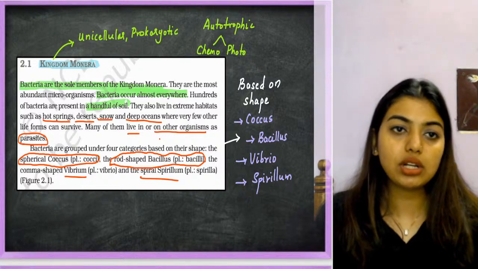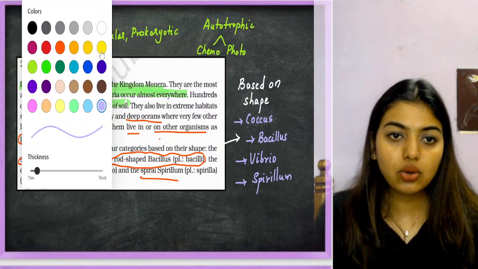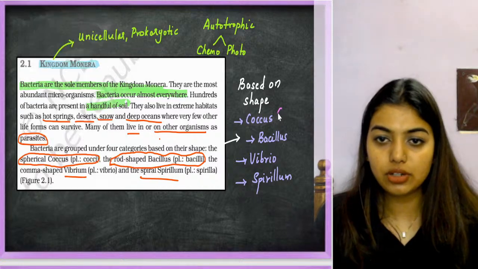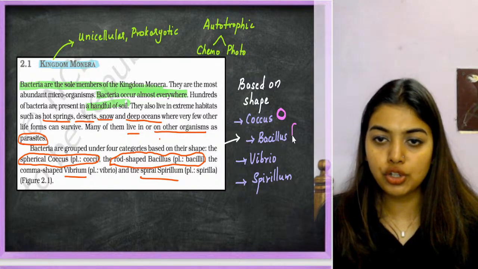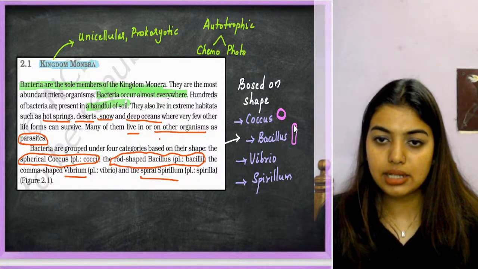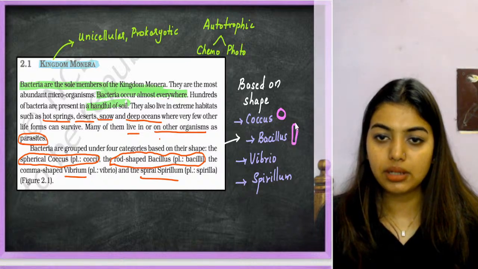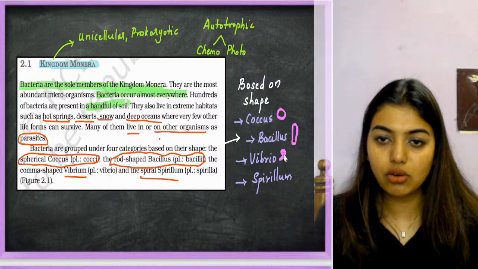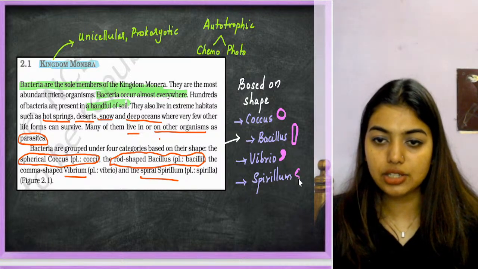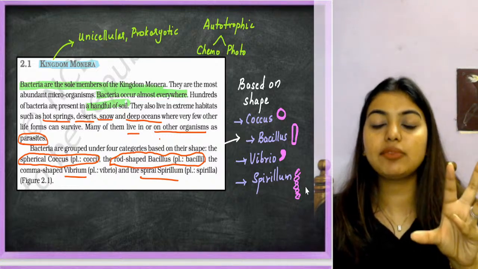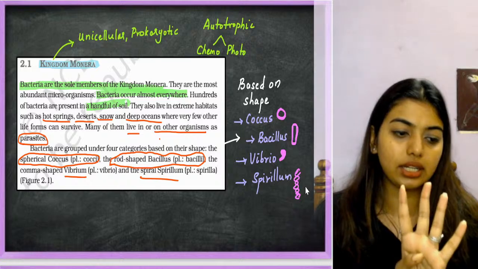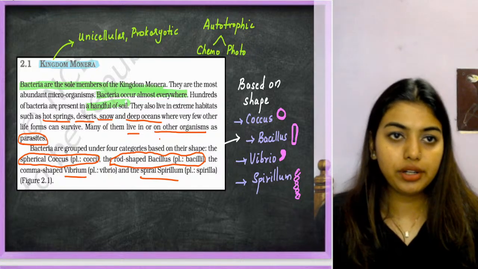Now coccus means what? Spherical in shape, so it will be like this. Bacillus means rod shaped. Vibrio means comma shaped. Spirillum means spiral shape, like this, zigzag, going in spiral shape. So depending on the shape, we have categorized bacteria into 4 categories. Is it clear? Okay, chalo, let's move on.